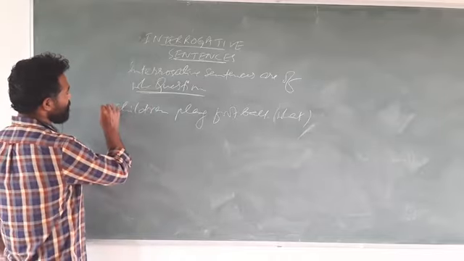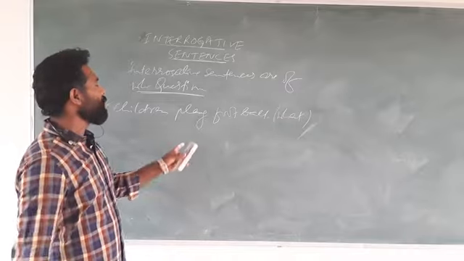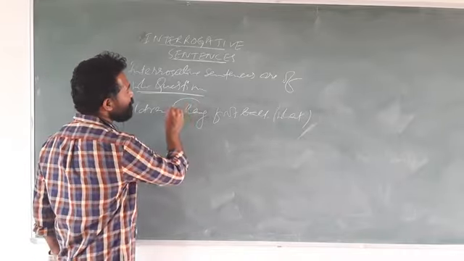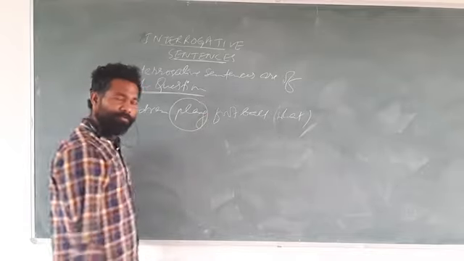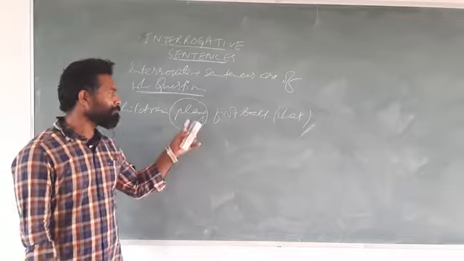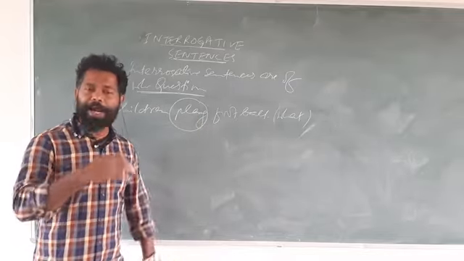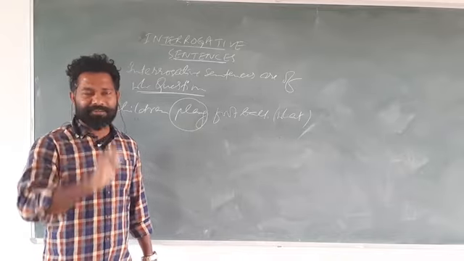So first, when you are trying to change this given sentence into WH question, you need to change this sentence into yes no question. And with play, what do we use? Do we use do, does or did? Can you tell me? So it is play. So with play we use do. If it had been plays, with plays we use what? Does.